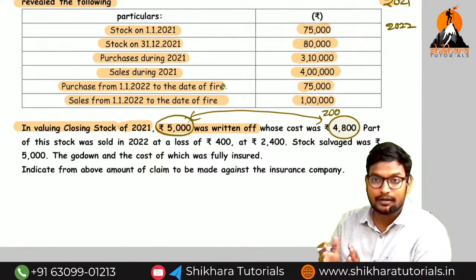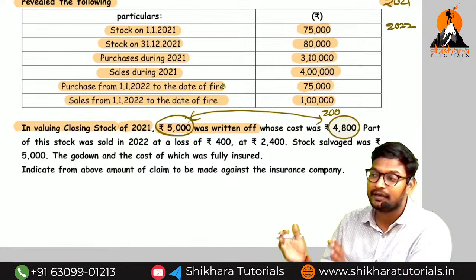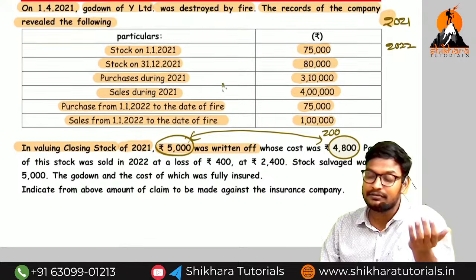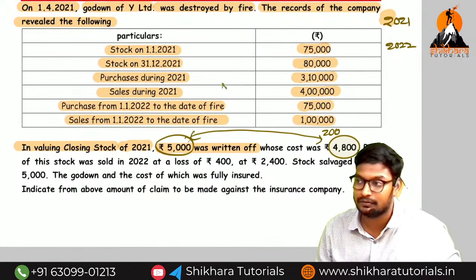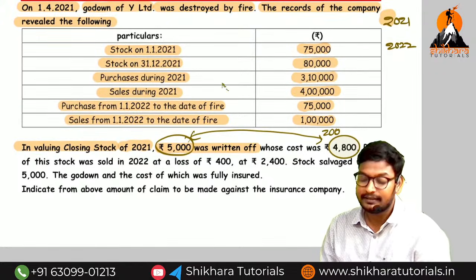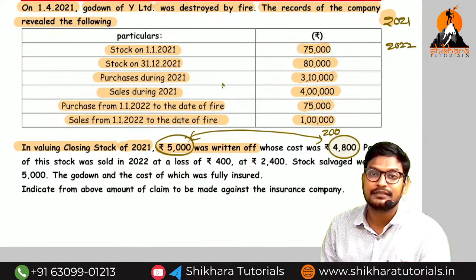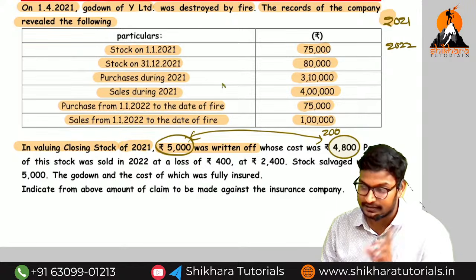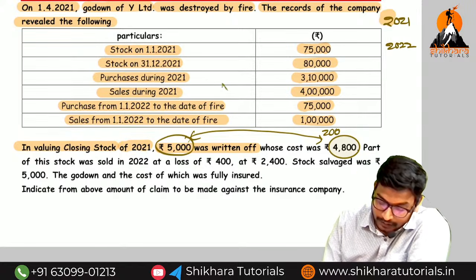So the stock which is available in the closing stock, where was it presented previously? It was presented in the purchase. The same assumption we have taken in question number 4 also. Are you getting the point, amma? So for that reason, how much amount we need to reduce from the purchase? 4,800. Which purchase, amma? Previous year purchase. The important point.